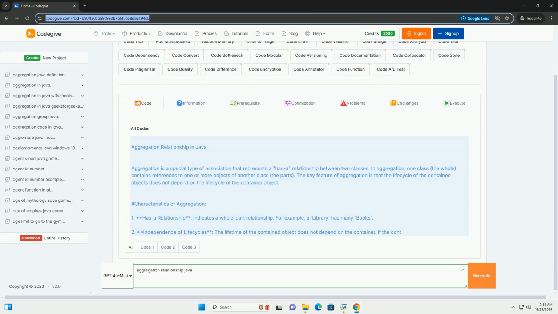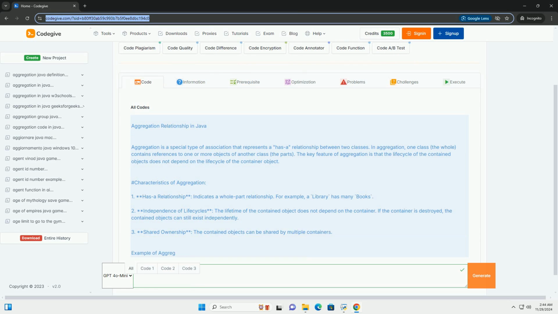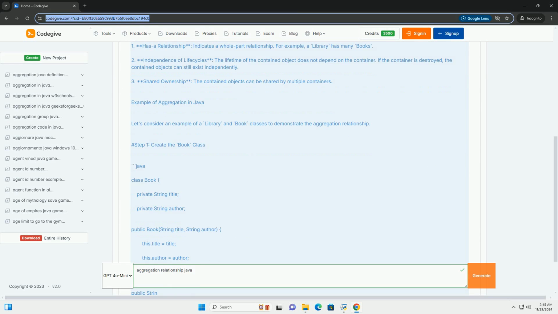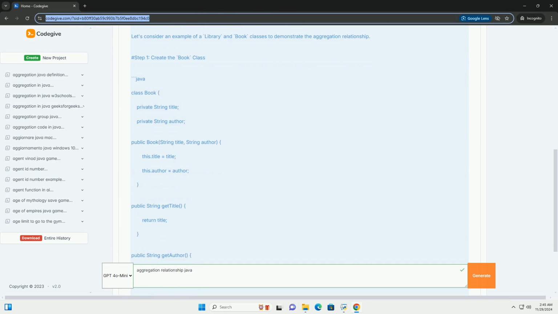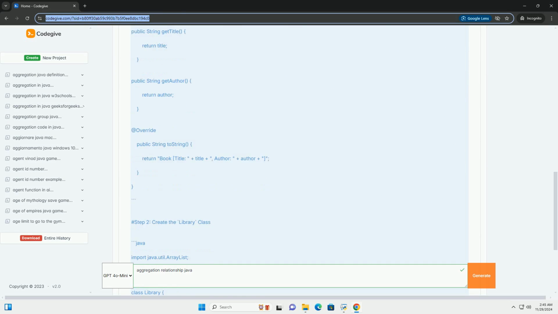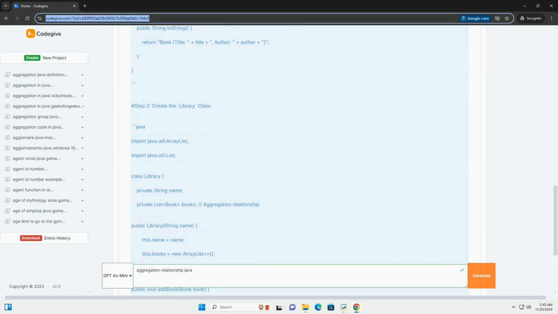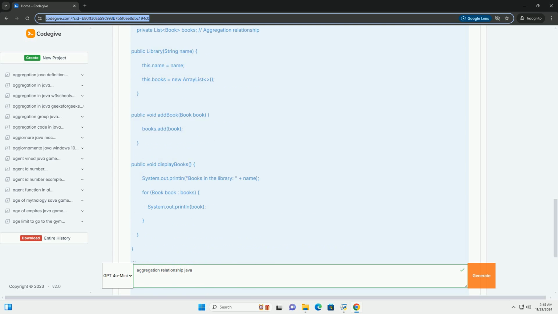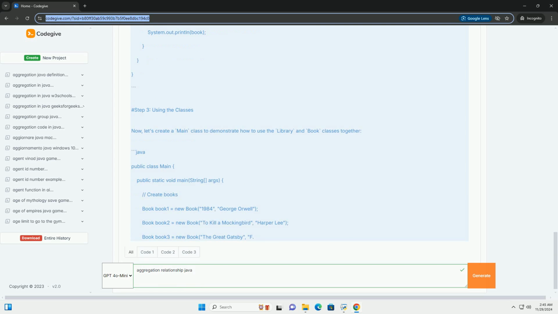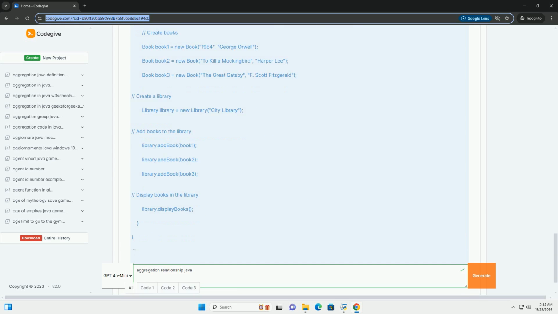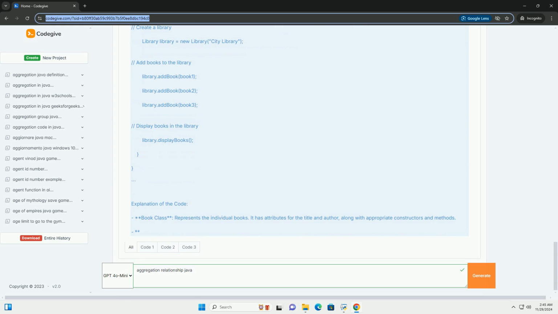Aggregation relationship in Java. Aggregation is a special type of association that represents a relationship between two classes. In aggregation, one class, the whole, contains references to one or more objects of another class, the parts. The key feature of aggregation is that the life cycle of the contained objects does not depend on the life cycle of the container object.